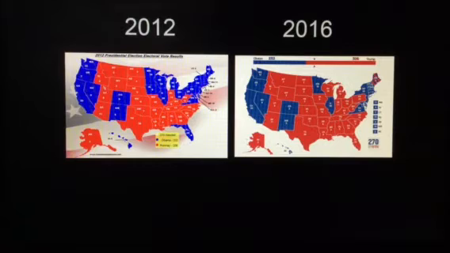And then when you add in Florida, with the 29 electoral votes, President Trump was able to win 306 total votes.